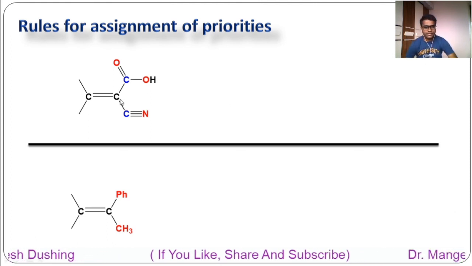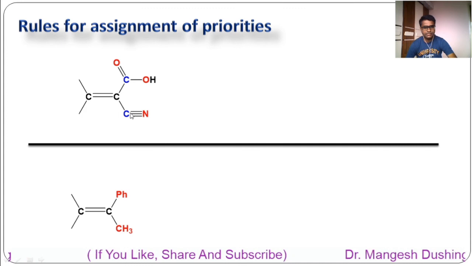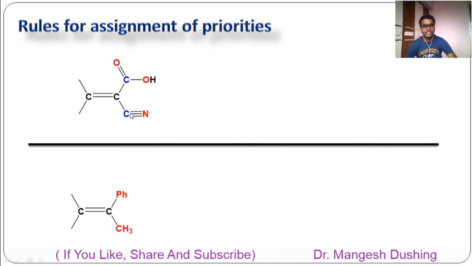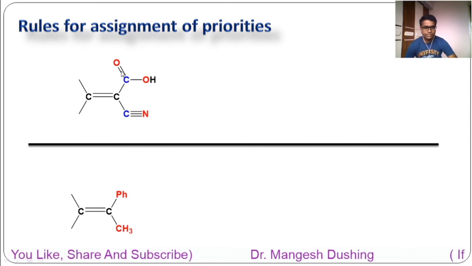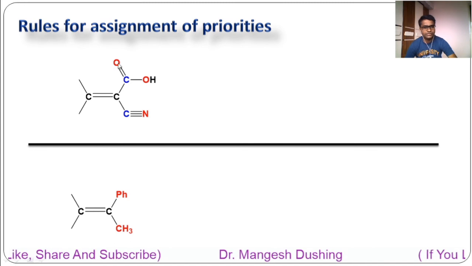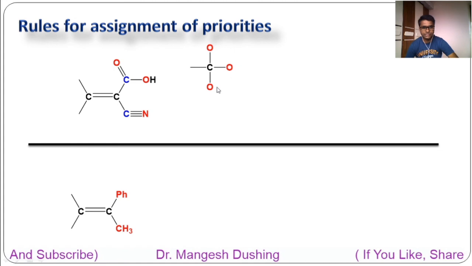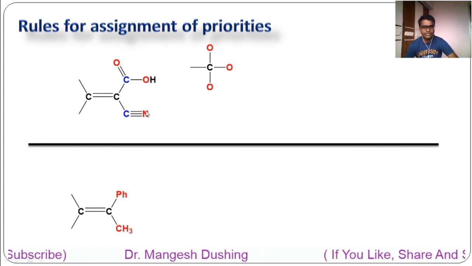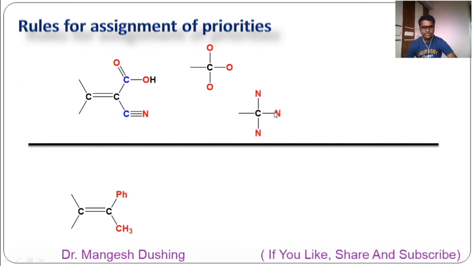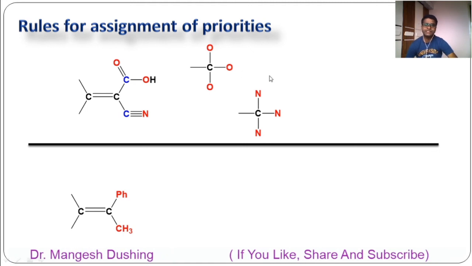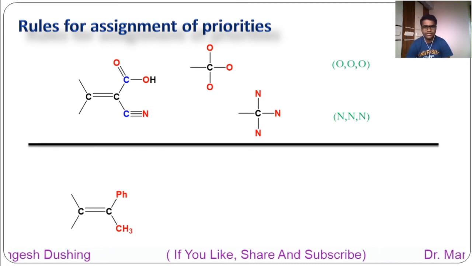In this example, this is the double bonded carbon attached to the first atom, that is carbon, and here also the first atom is carbon. So both are the same. Go for the next atoms, the next three atoms attached to these carbons. See here, this is a double bond, so this is considered as two single bonds with oxygen, and this is the actual single bond. See here, oxygen, oxygen, oxygen. In this case, this is the triple bond with nitrogen, so this is considered as three single bonds with nitrogen. See here, nitrogen, nitrogen, nitrogen.